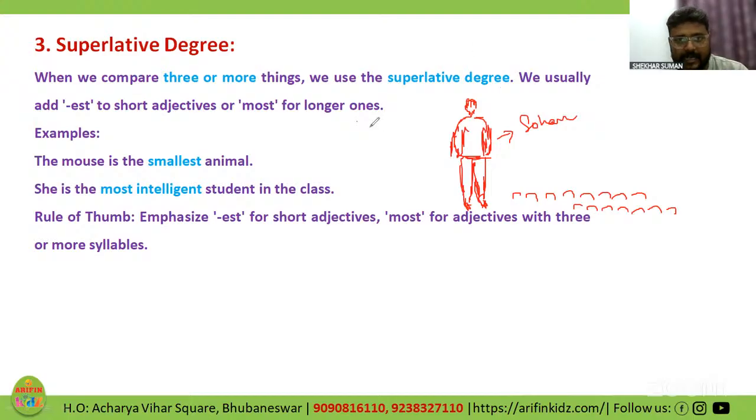And in that case, what do we do? We add to the root word plus EST. And that is the reason why we will be having tallest. Another important thing, article the will come over here because we have to specify only Sohan. So my statement will be: Sohan is the tallest